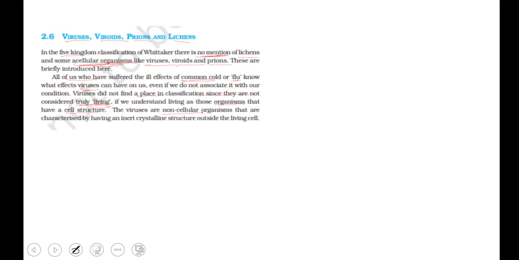The viruses are non-cellular organisms that are characterized by having an inert crystalline structure outside the living cell. That is why humans struggle to fight against these viruses, that they have this inert crystalline structure outside the living cell. Okay.